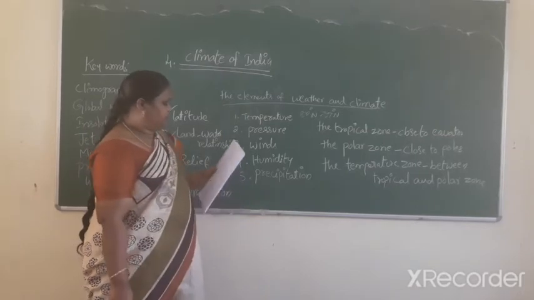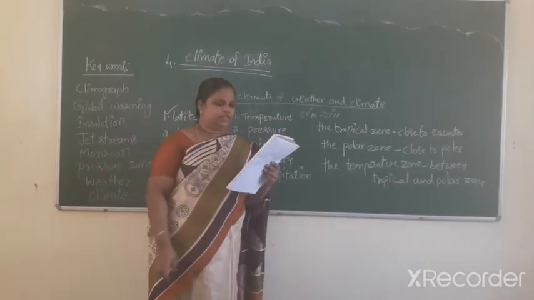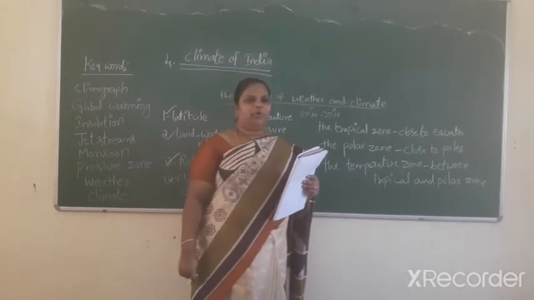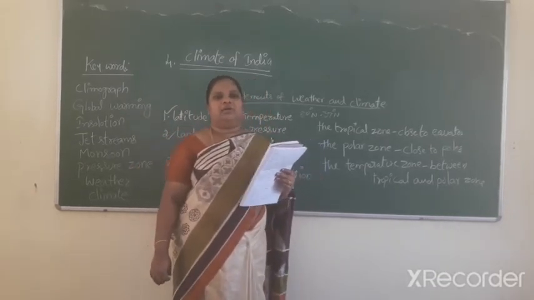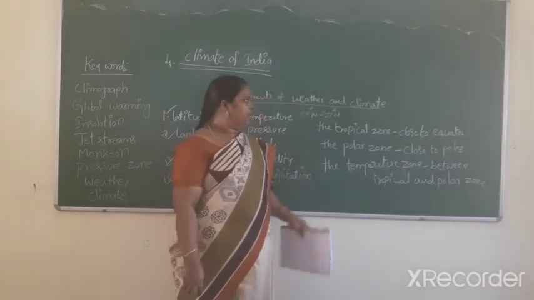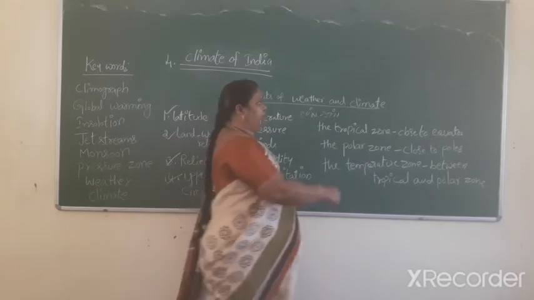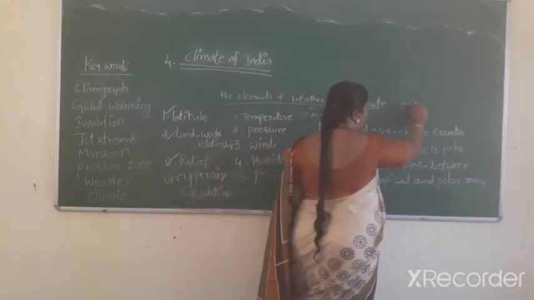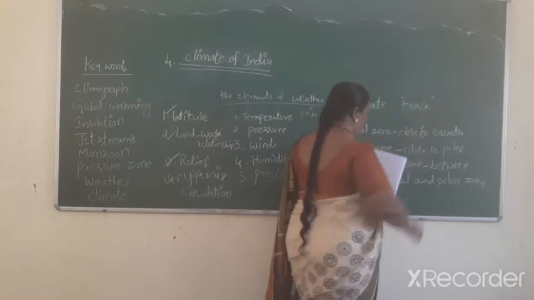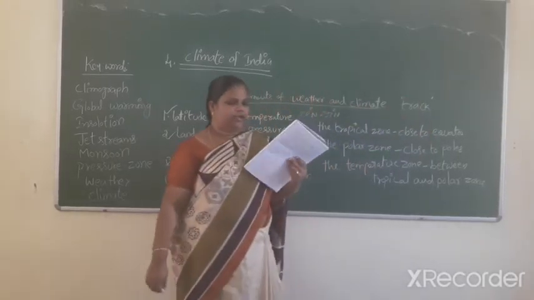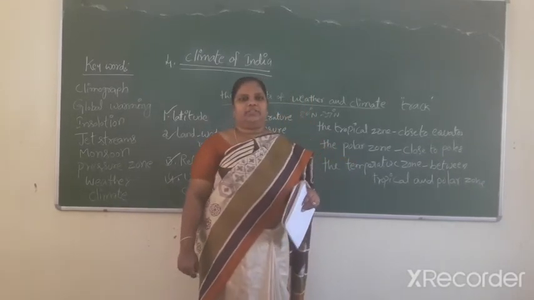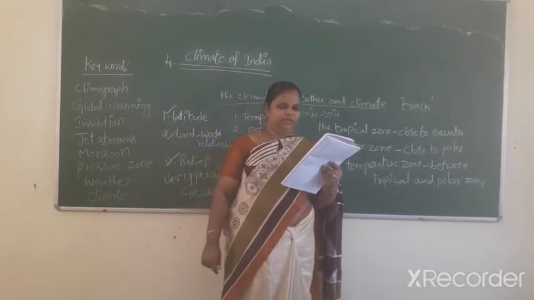Upper air circulation. Upper atmospheric circulation. In the northern hemisphere, the subtropical high pressure belt raises the winds called trade winds. Trade means track.